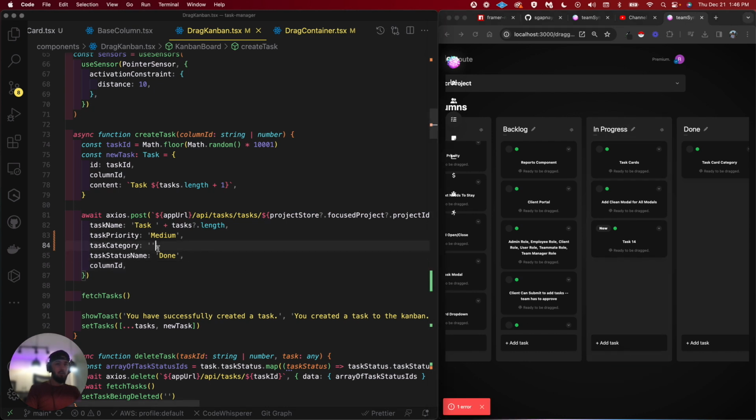Task category, we'll say on, or new, and then we want new dash. Guys, I'm gonna relax on the music for a moment. Let's see if this works.